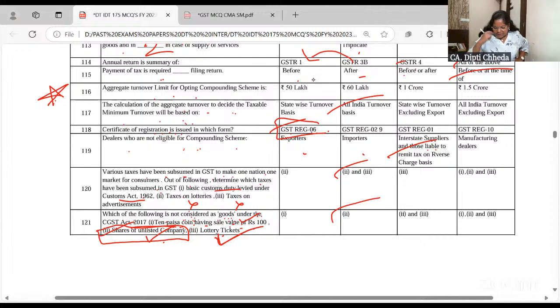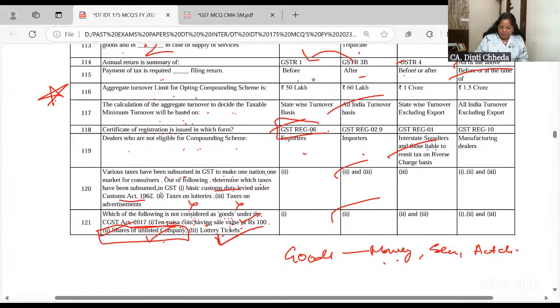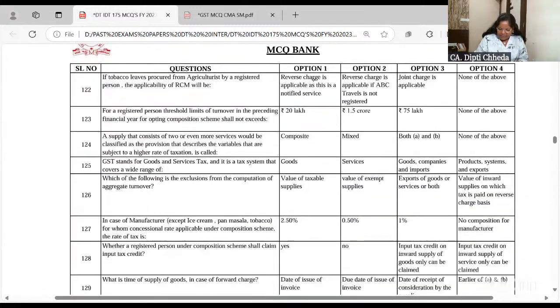So the answer is the second one. Actually, even in the first one, if you go in depth, goods exclude money, securities, actionable claims. So money will not be goods. But if they have given a currency which is in rotation, then it will be goods. So I'm not very clear about this MCQ.